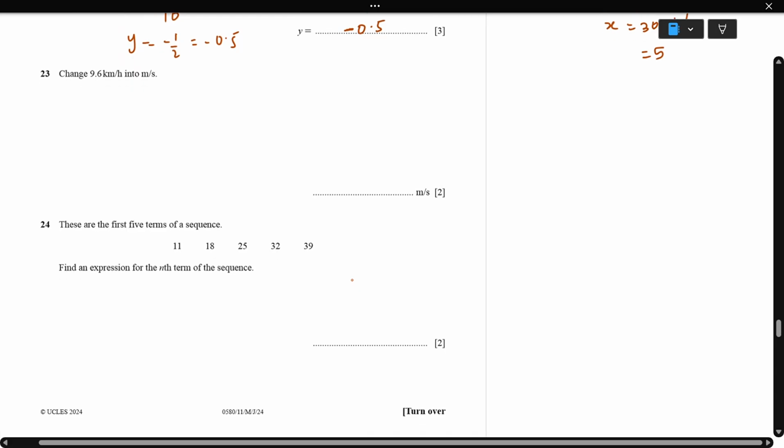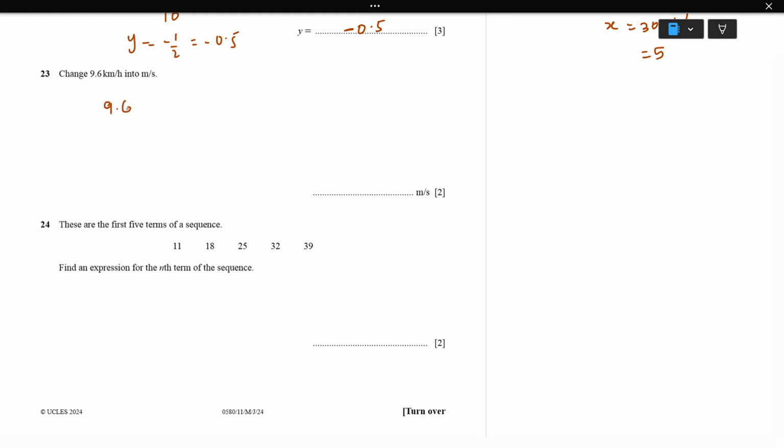Next, change 9.6 kilometer per hour into meter per second. So 9.6 kilometer we are changing to meter. We need to multiply by 1000. So that's the change from kilometer to meter.